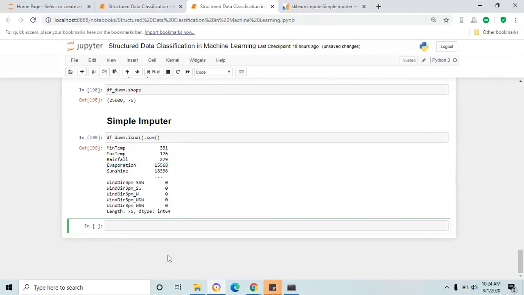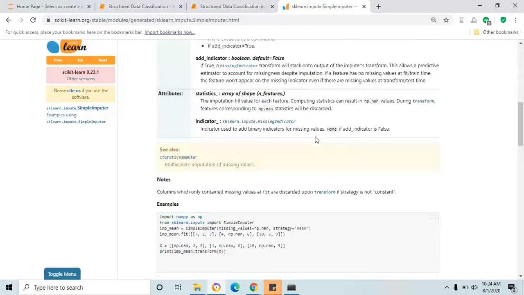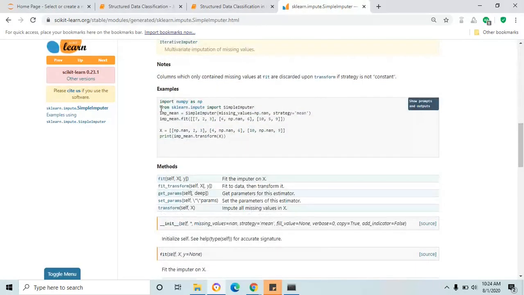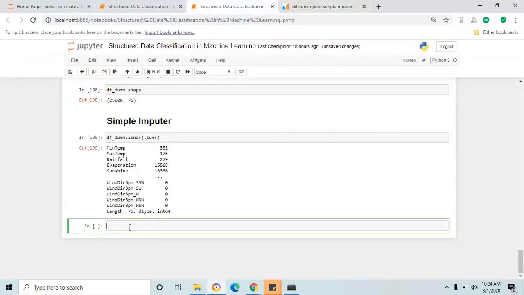Let me quickly check a sample example for the SimpleImputer function. Here is the sklearn Python package page for SimpleImputer. If you scroll down below, you could see some examples. You just copy this code and paste it in our Jupyter notebook.